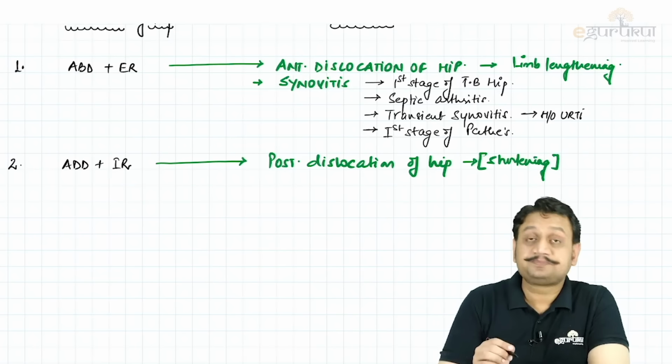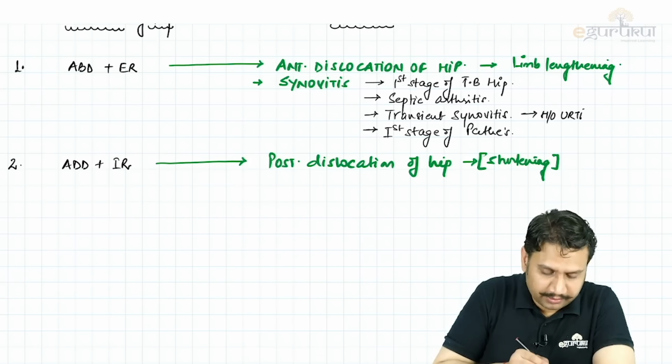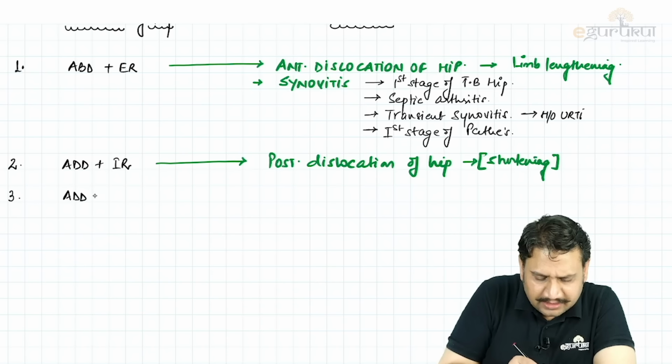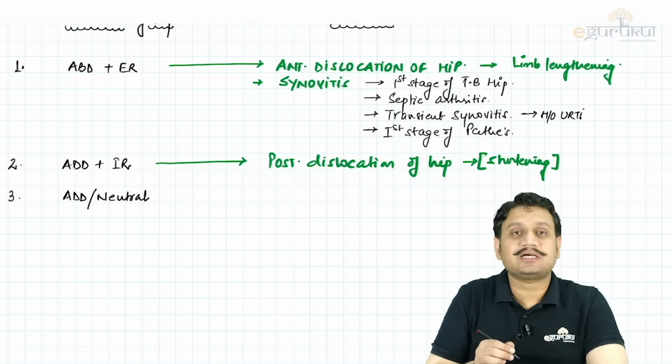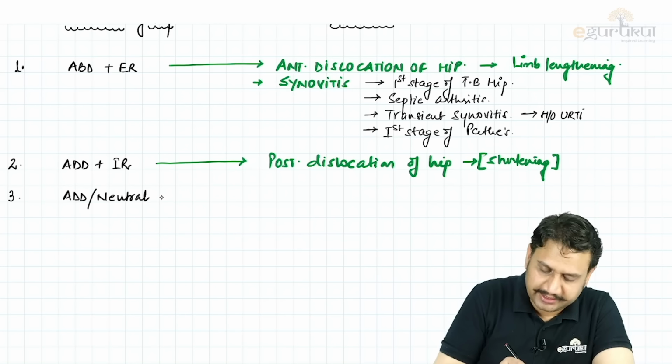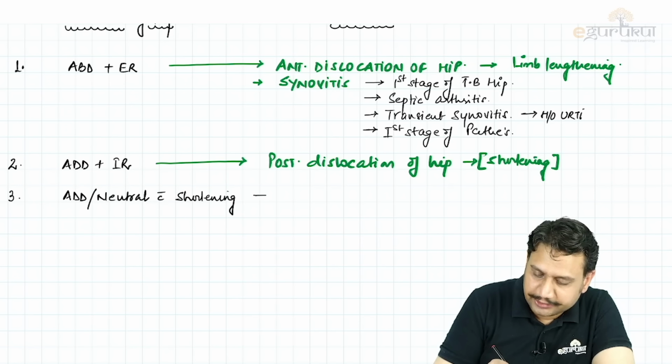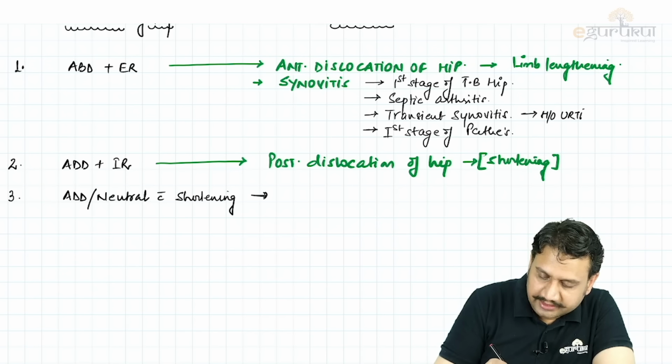Number 3, what more attitude can we talk about? The hip can be adducted or neutral, but there is usually shortening. Where do we see such kind of attitude? It is seen usually in a central fracture dislocation.